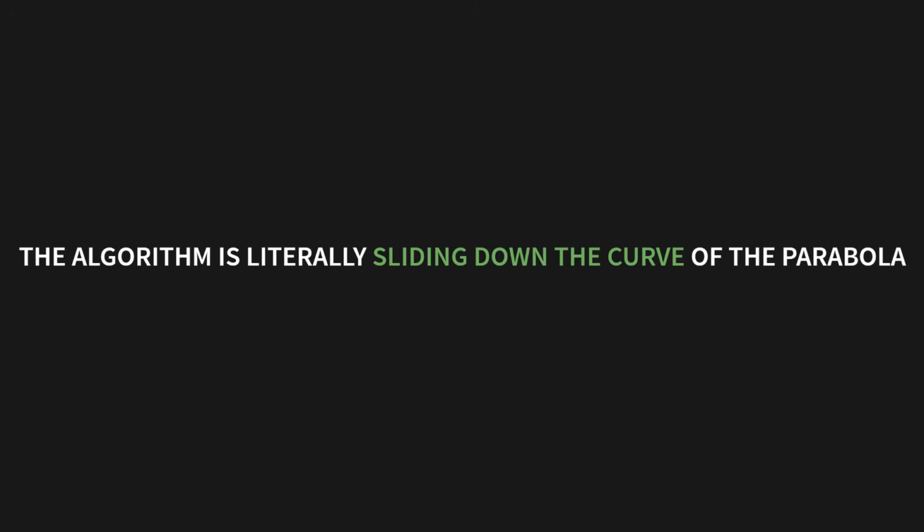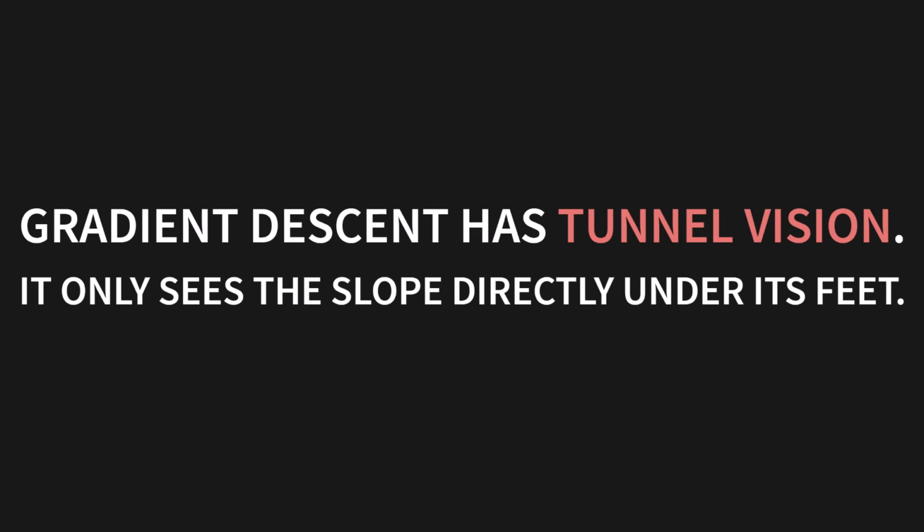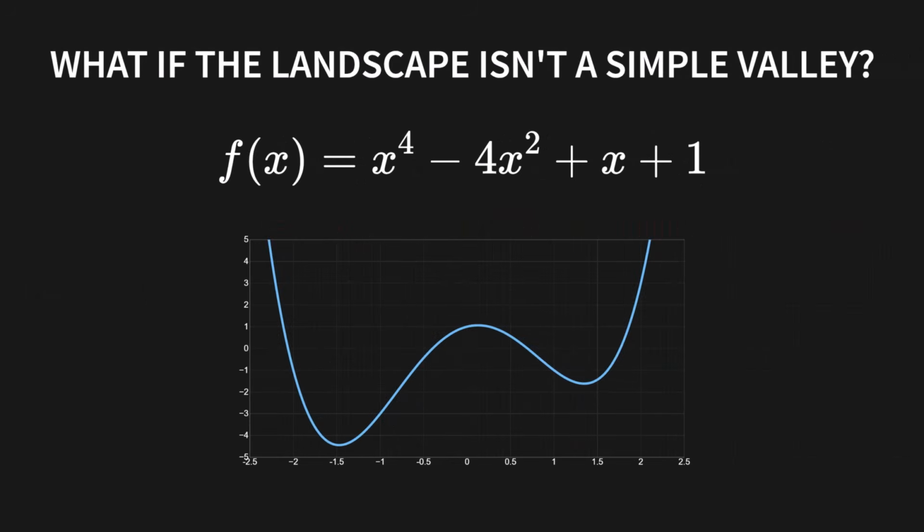But here comes the plot twist. Gradient descent has tunnel vision. It only sees the slope directly under its feet. What if the landscape isn't a simple valley? What if it's a function like this one, with lots of bumps and dips?